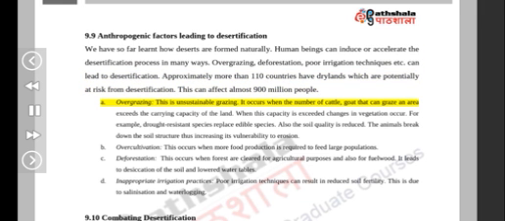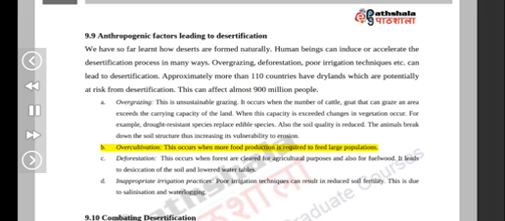A. Overgrazing. This is unsustainable grazing. It occurs when the number of cattle and goats that graze an area exceeds the carrying capacity of the land. When this capacity is exceeded, changes in vegetation occur. For example, drought-resistant species replace edible species. Also, the soil quality is reduced. The animals break down the soil structure, thus increasing its vulnerability to erosion.